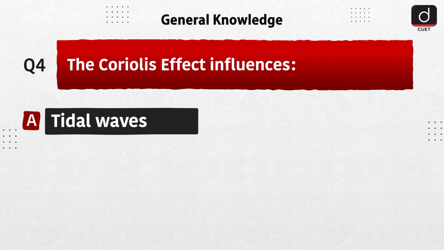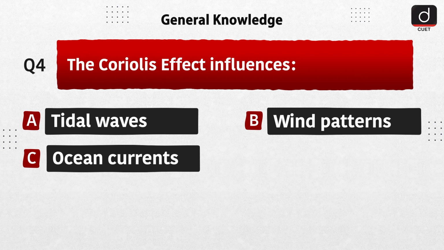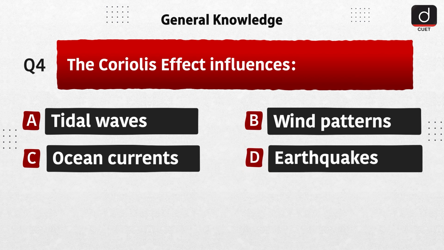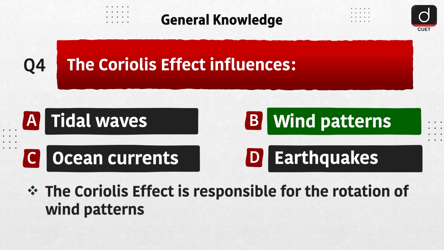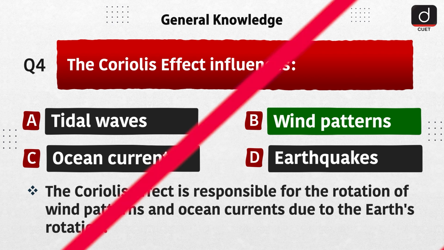Next question is, the Coriolis Effect influences. Option A, tidal waves. Option B, wind patterns. Option C, ocean currents. Option D, earthquakes. The correct answer is option B, wind patterns. The Coriolis effect is responsible for the rotation of wind patterns and ocean currents due to the Earth's rotation.